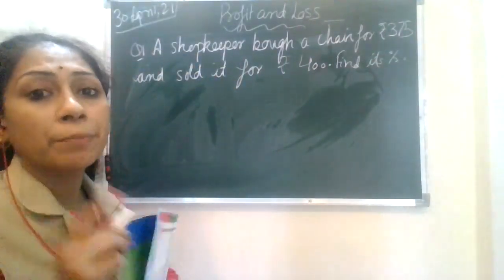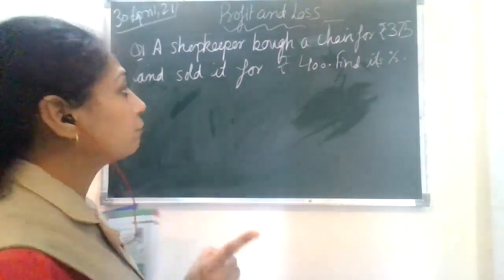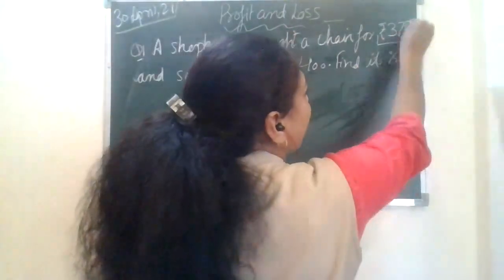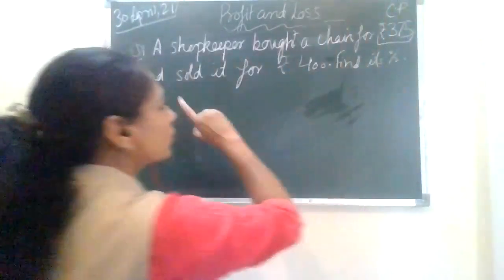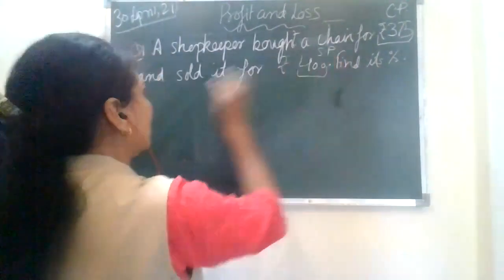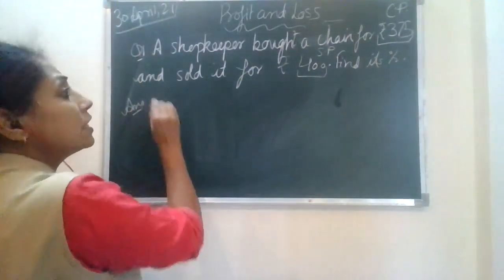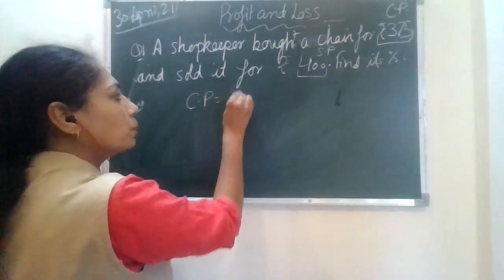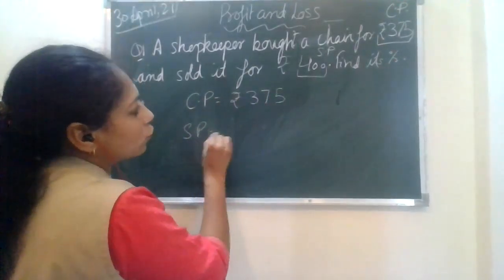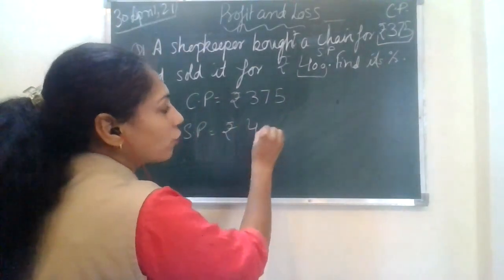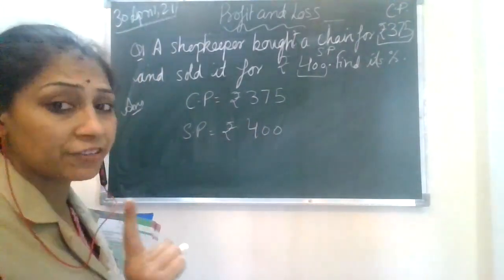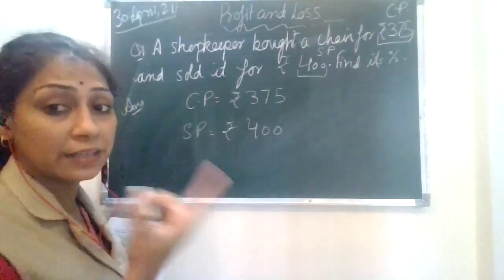So I told you the price at which a shopkeeper buys the stuff, buys the product, that is your CP. Okay, and at which it sells. He sold it for rupees 400. This is your SP. So how you're going to draw the fact that the CP is equal to rupees 375 and selling price is equal to rupees 400. From these two figures, you can easily make it out. You can easily figure out that the profit has entered because the SP is greater than the CP.